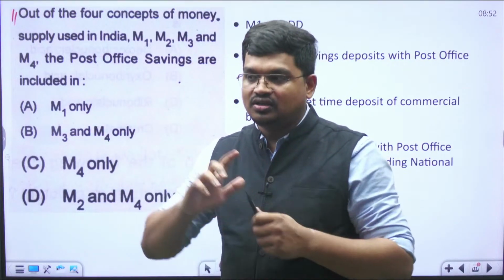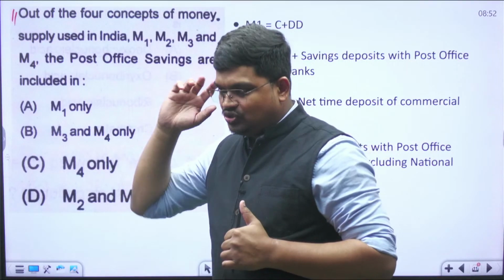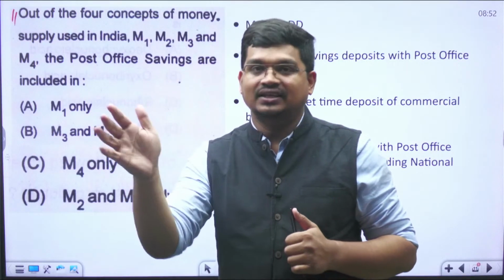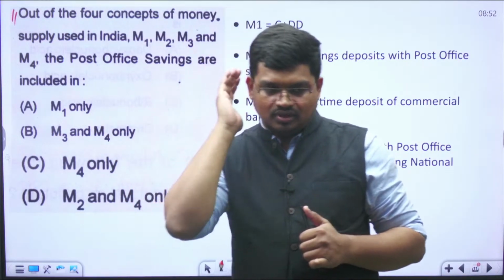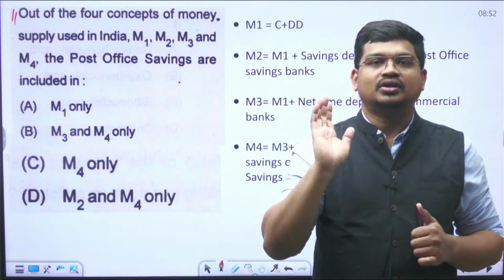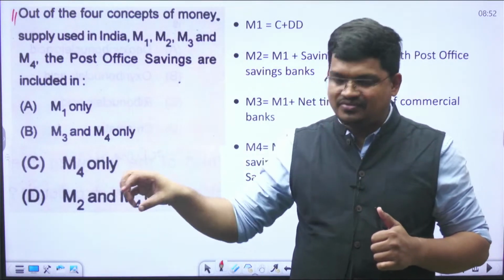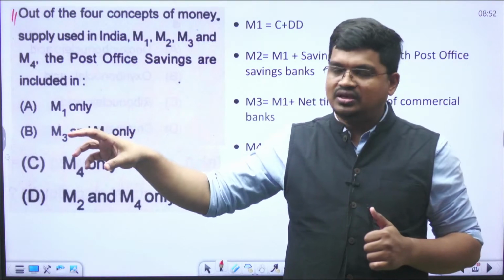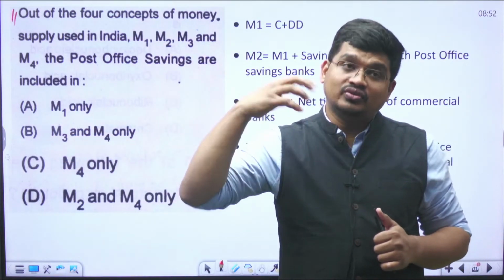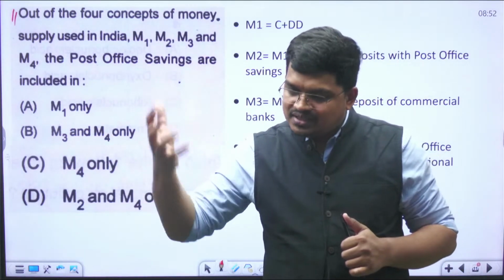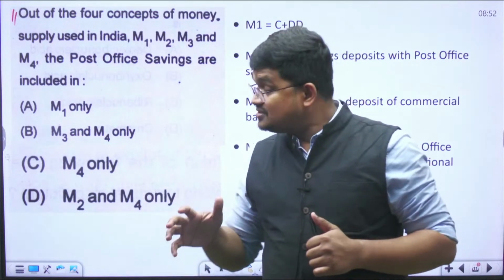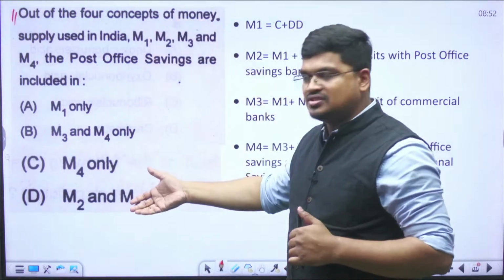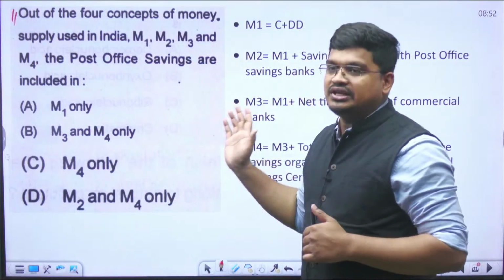Then we cannot use the arrow blindly. We have to be very specific which sector is performing well or bad, or for which sector this money supply has increased in the economy. That is the reason they have divided the whole concept into M1, M2, M3 and M4.